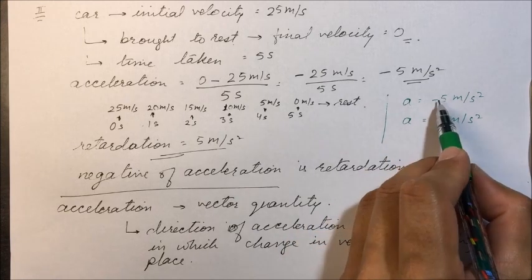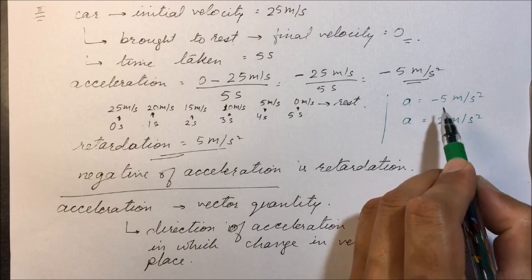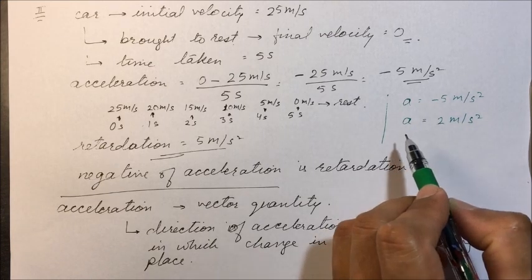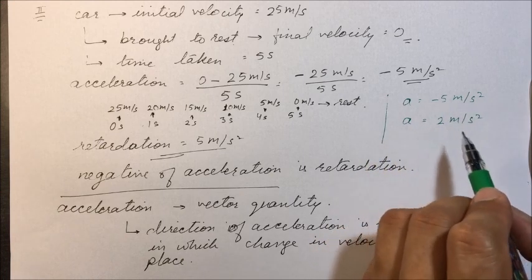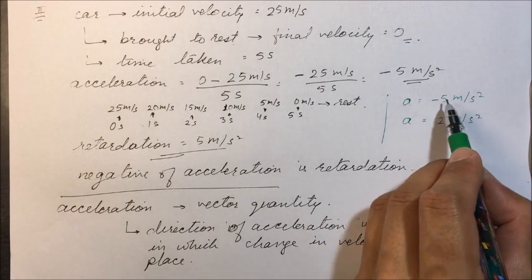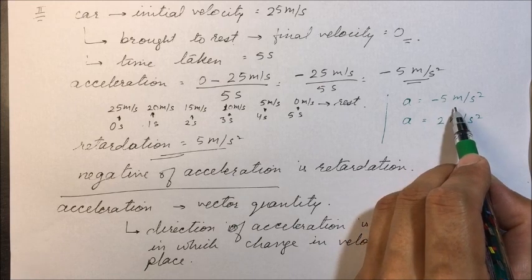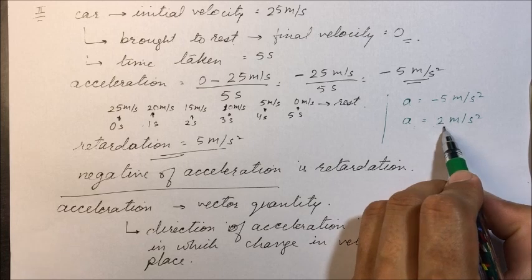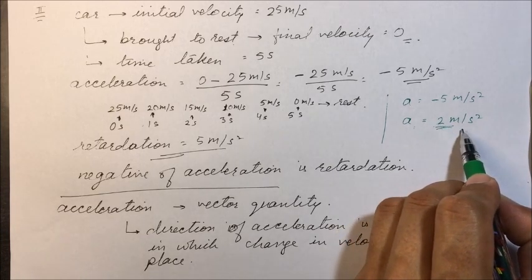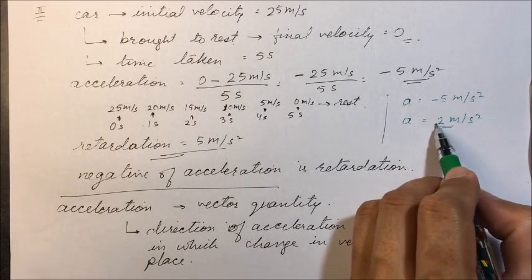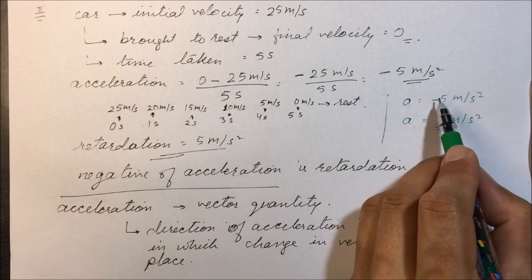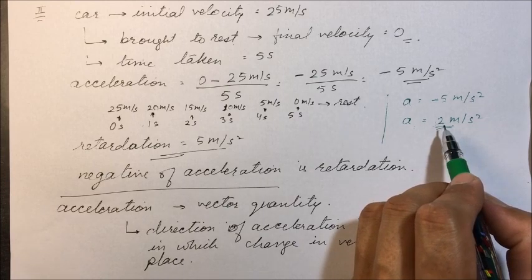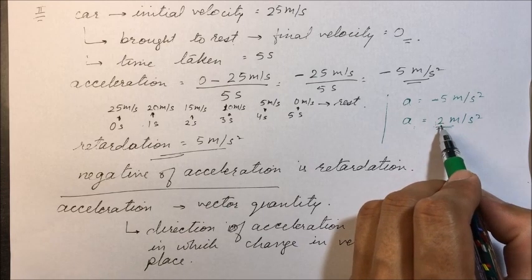Now see here, the plus and minus sign denote acceleration or retardation, that is, whether the velocity is increasing or decreasing. For example, here the minus sign denotes the velocity is decreasing. But in the first example, it denotes that velocity is increasing. So the plus and minus sign does not denote the direction. They denote whether the velocity is increasing or decreasing.